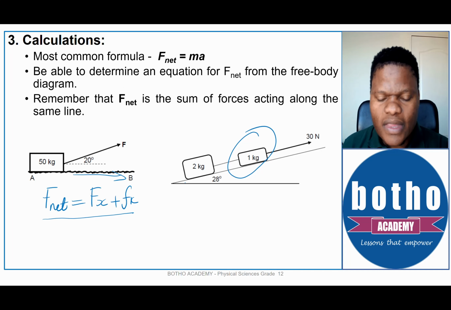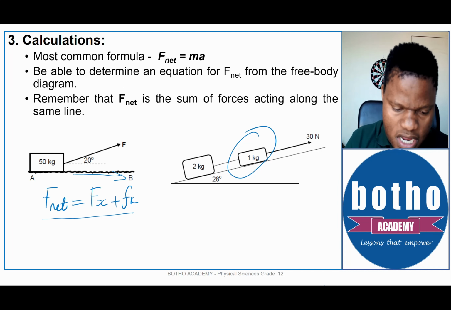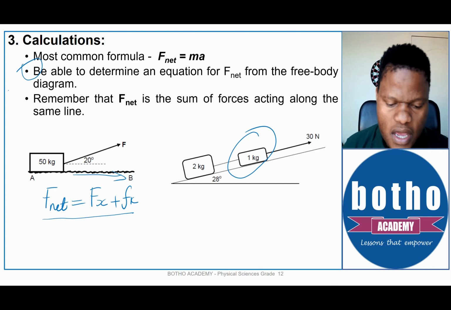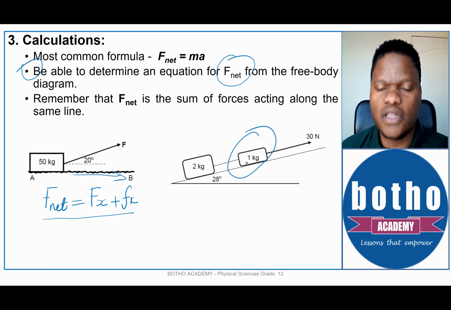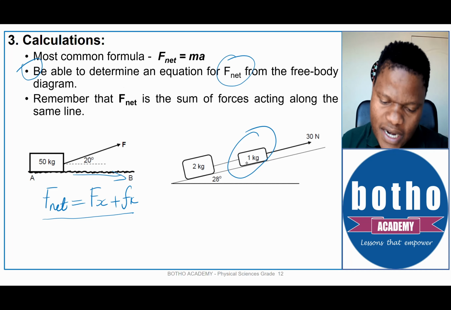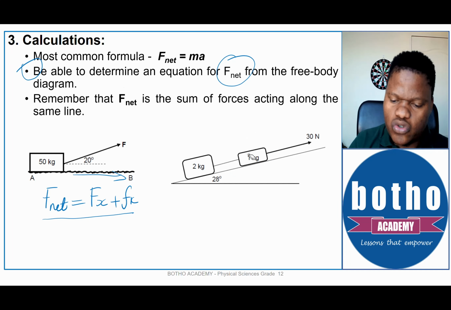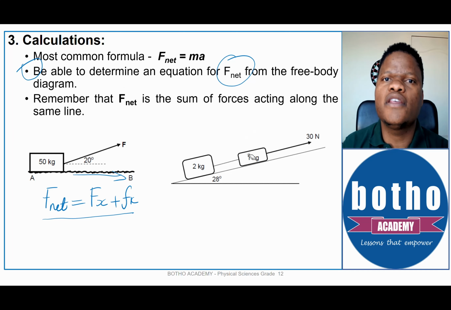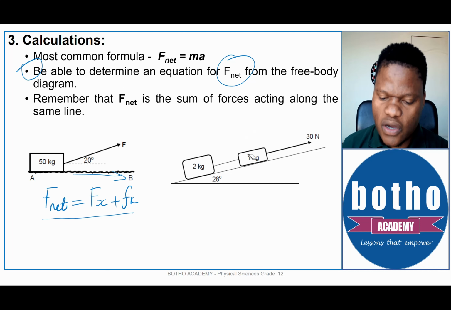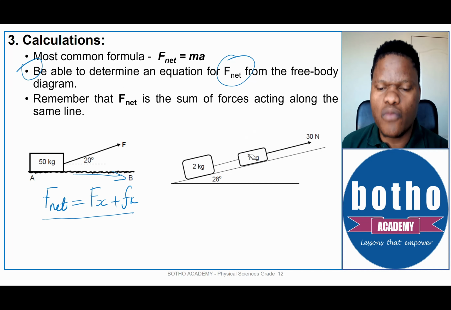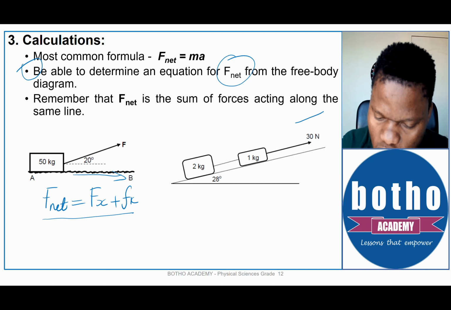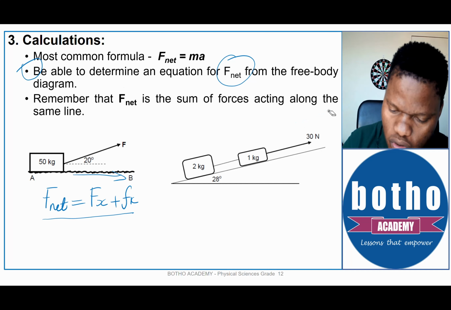I need to be able to determine the equation for F net based on the 1 kilogram object. Again, I have to focus on all the forces acting on the 1 kilogram block along the line of motion, assuming that the object is moving up the slope.